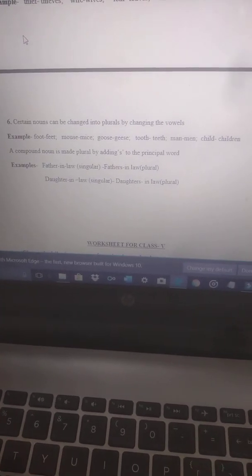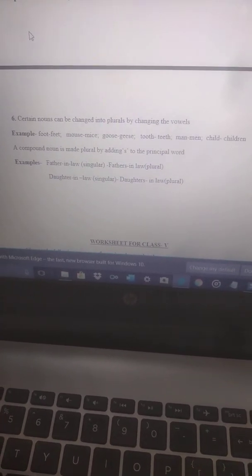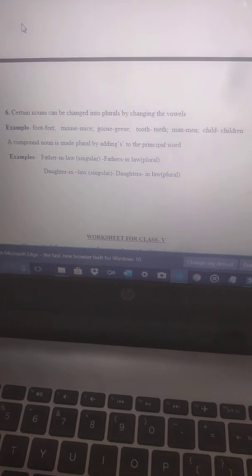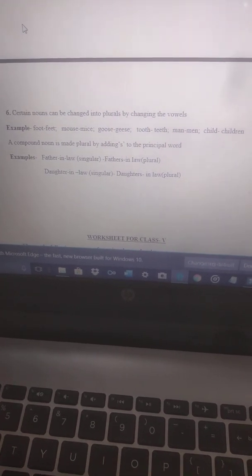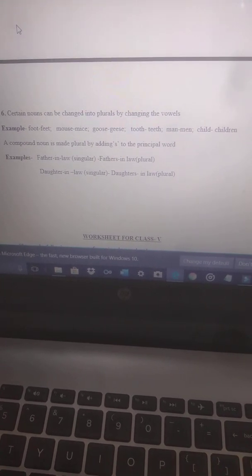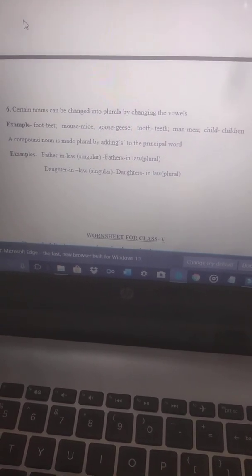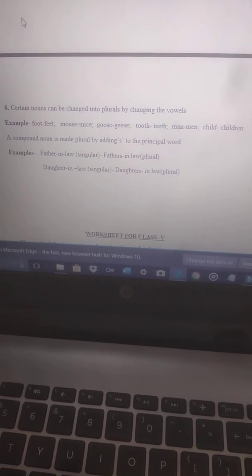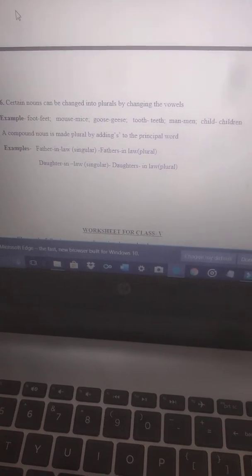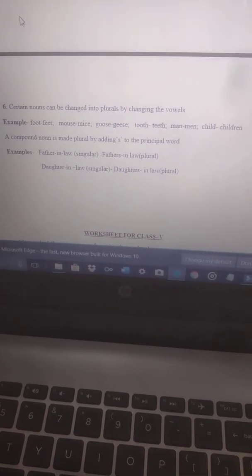Now, in the case of a compound noun, a compound noun is made plural by adding s to the principal word. Like the word father-in-law. It is not a simple noun. It is a compound noun. Singular is father-in-law, so we will be adding s to the principal word, like fathers-in-law. Daughter-in-law will become daughters-in-law.